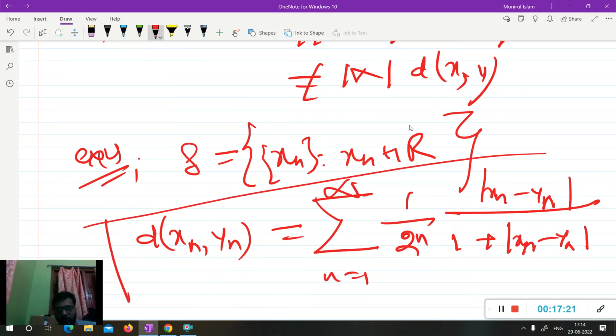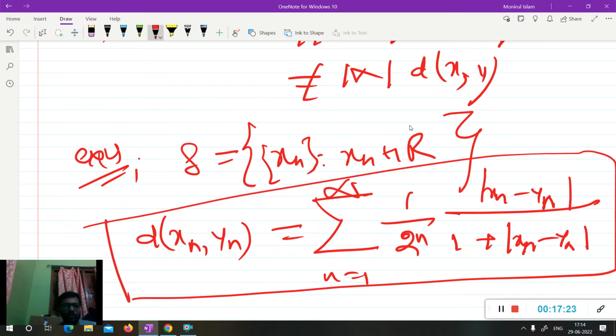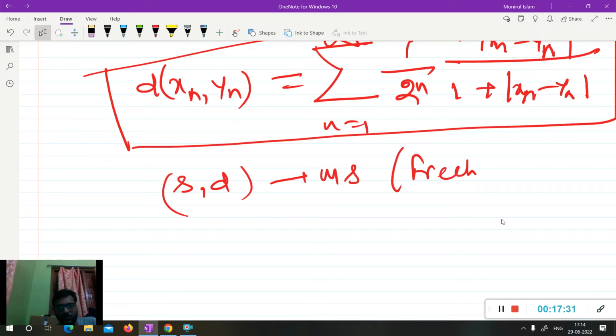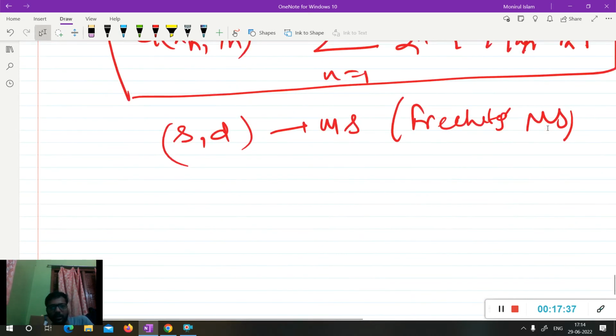We all know this is a metric space, no need to prove this. This metric space is called the Frechet metric space. (S, d) is a metric space, but it is not a normed linear space.